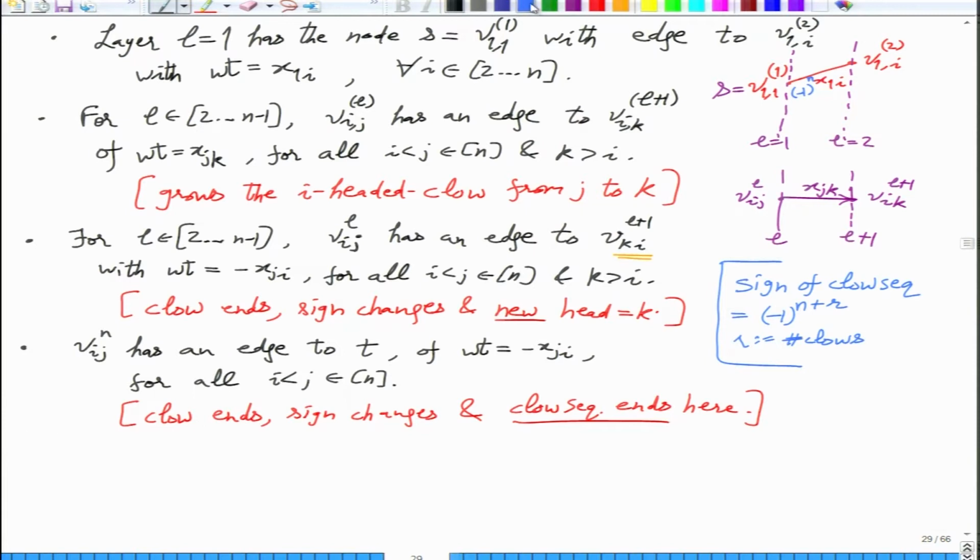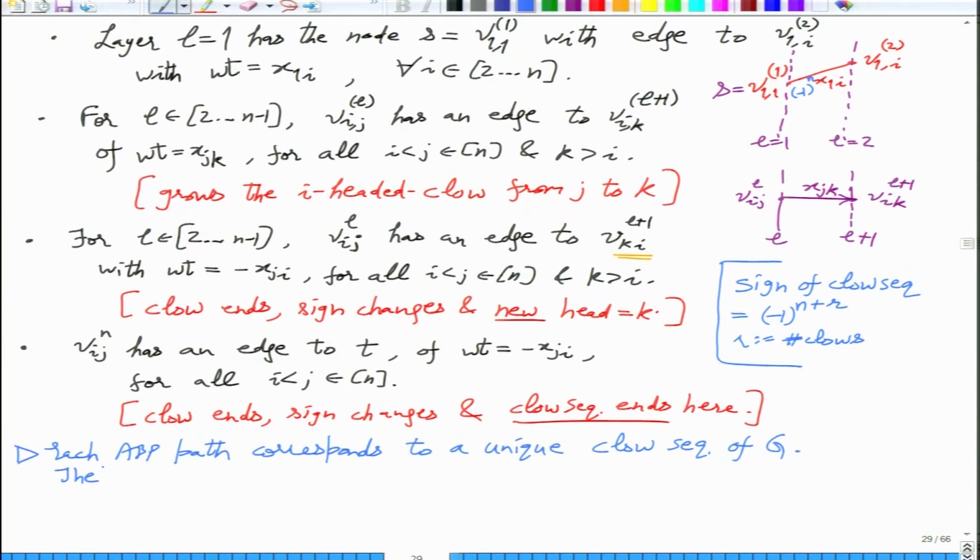The observations are: each ABP path corresponds by design to a unique closed sequence of G. Moreover, the respective signed weight matches.